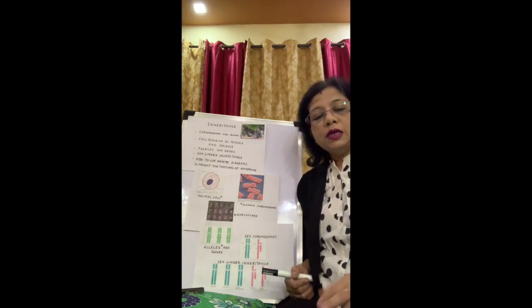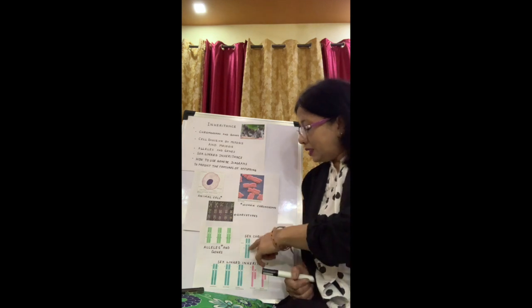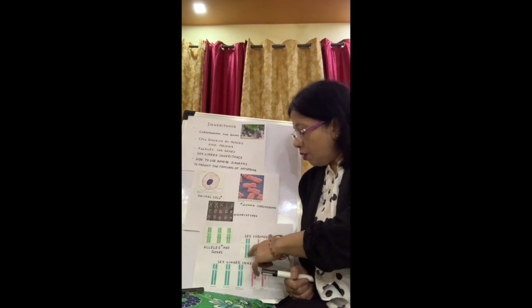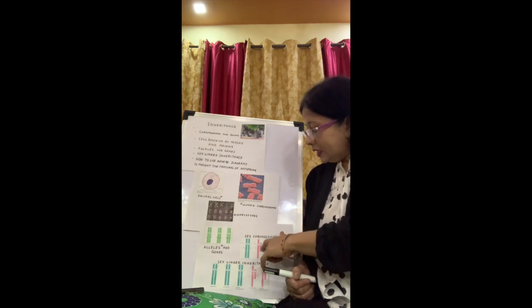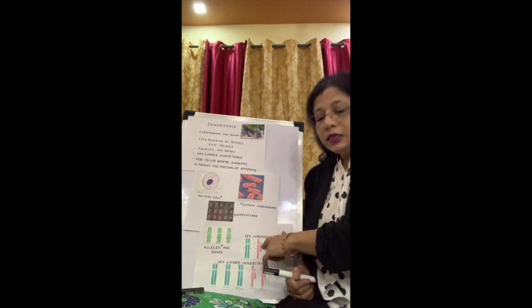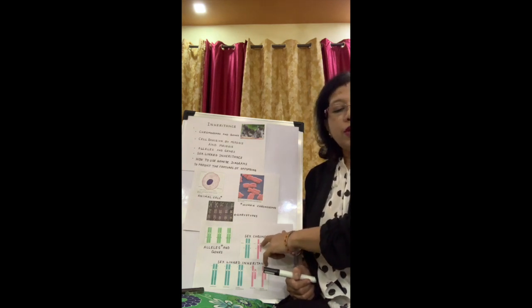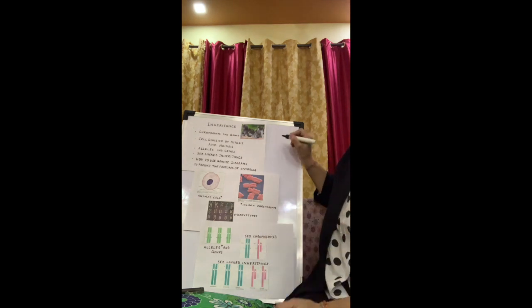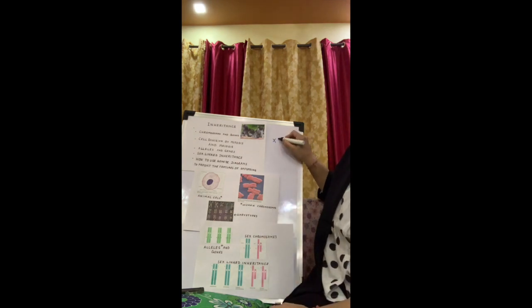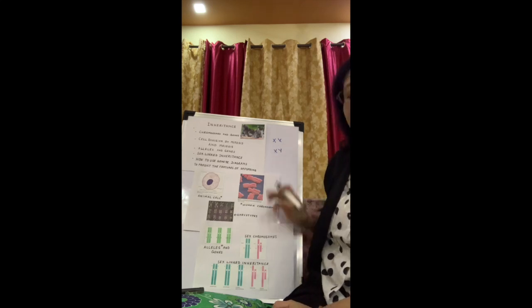A woman's chromosomes are both alike, X and X, while in a male it is X and Y, and they are non-identical; you can see the Y is small. So a woman carries XX, while a man carries XY.